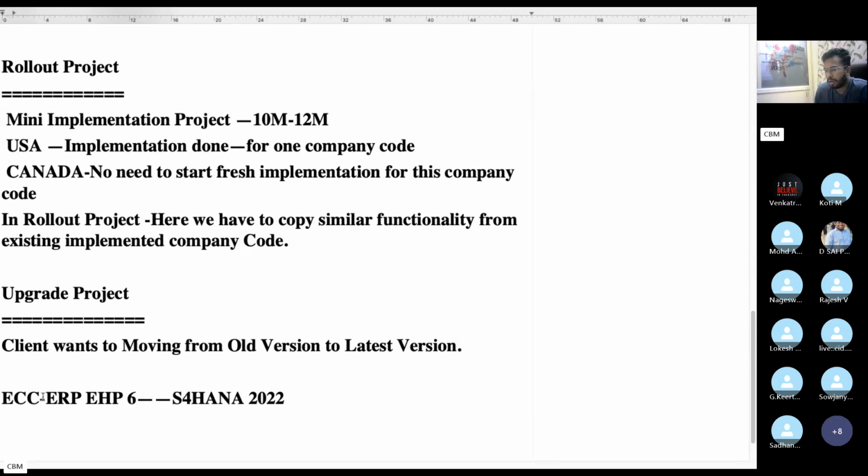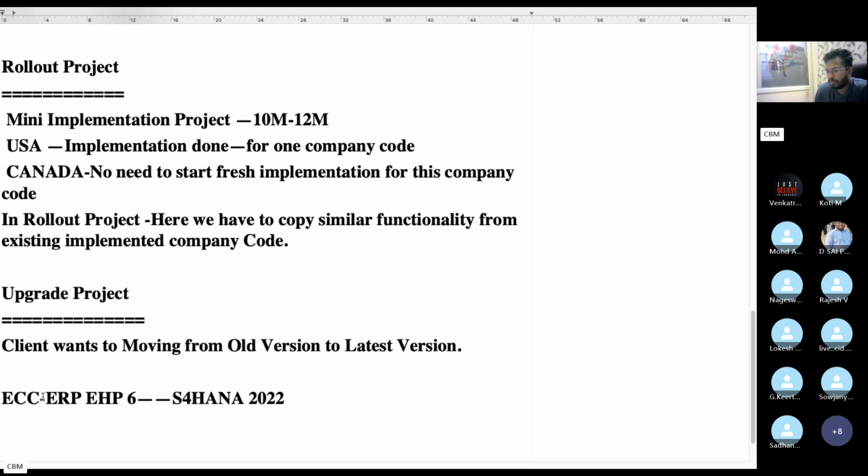Nowadays you will get this kind of project because ECC will be wound up after 2027. No more ECC after that. S4HANA will be there up to 2040. So you will see many ECC to S4HANA projects.